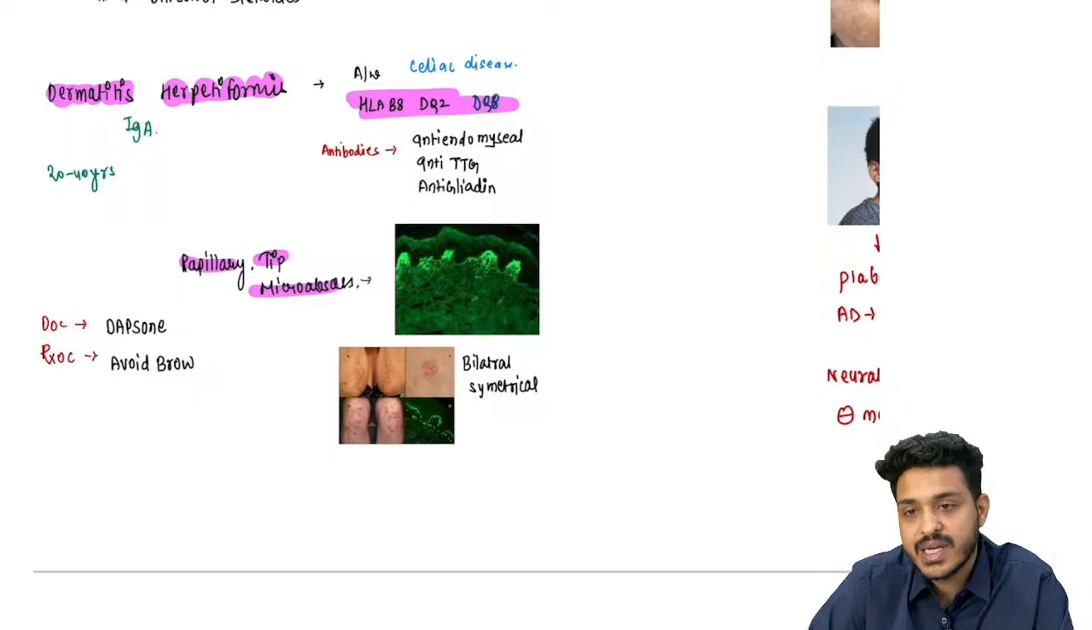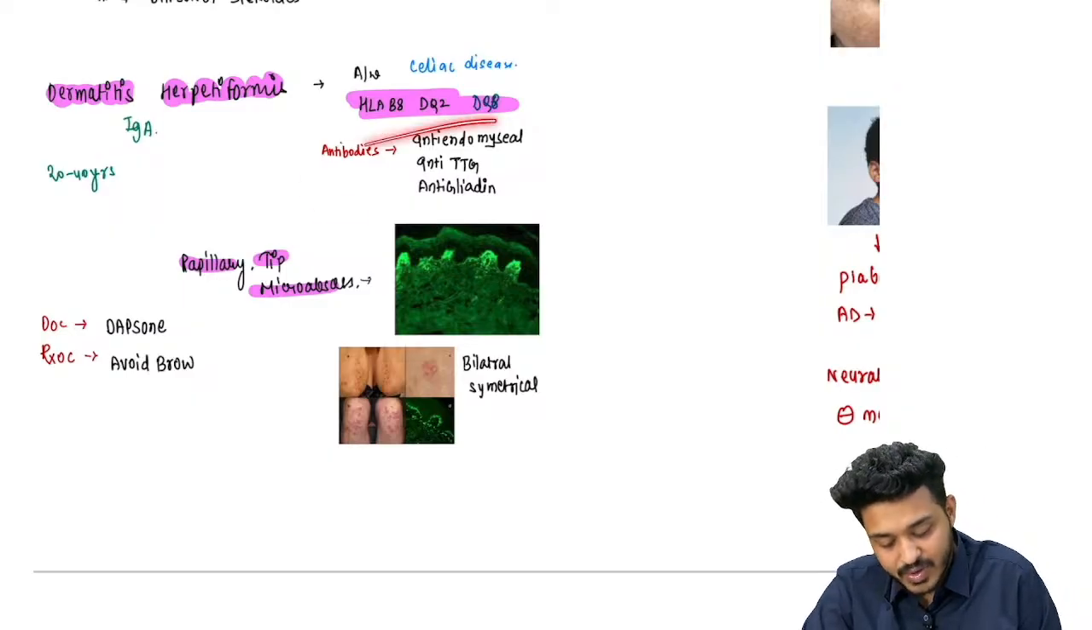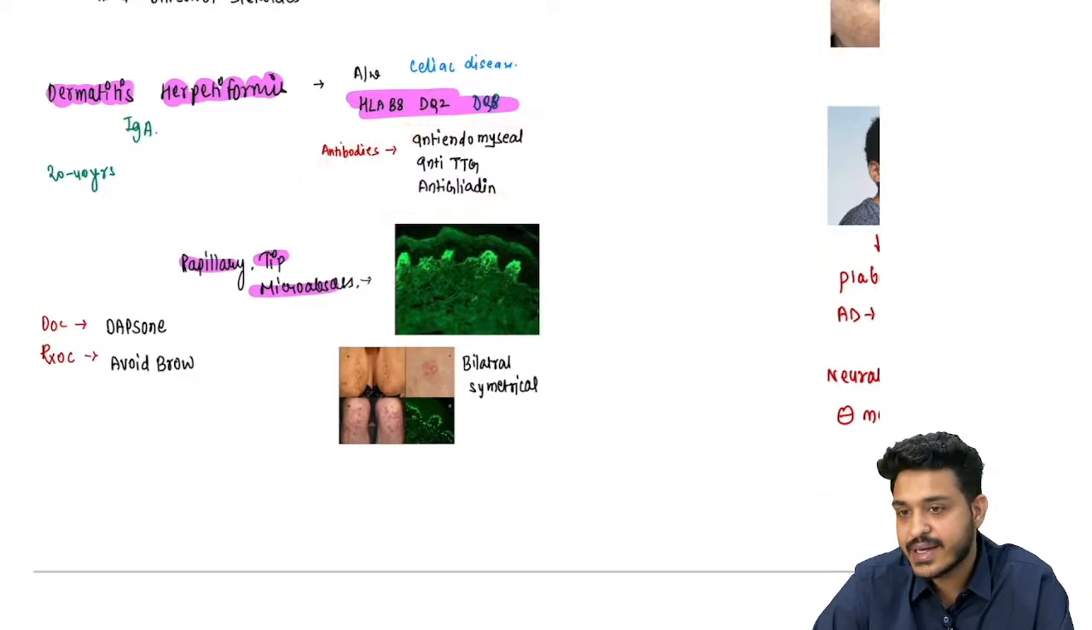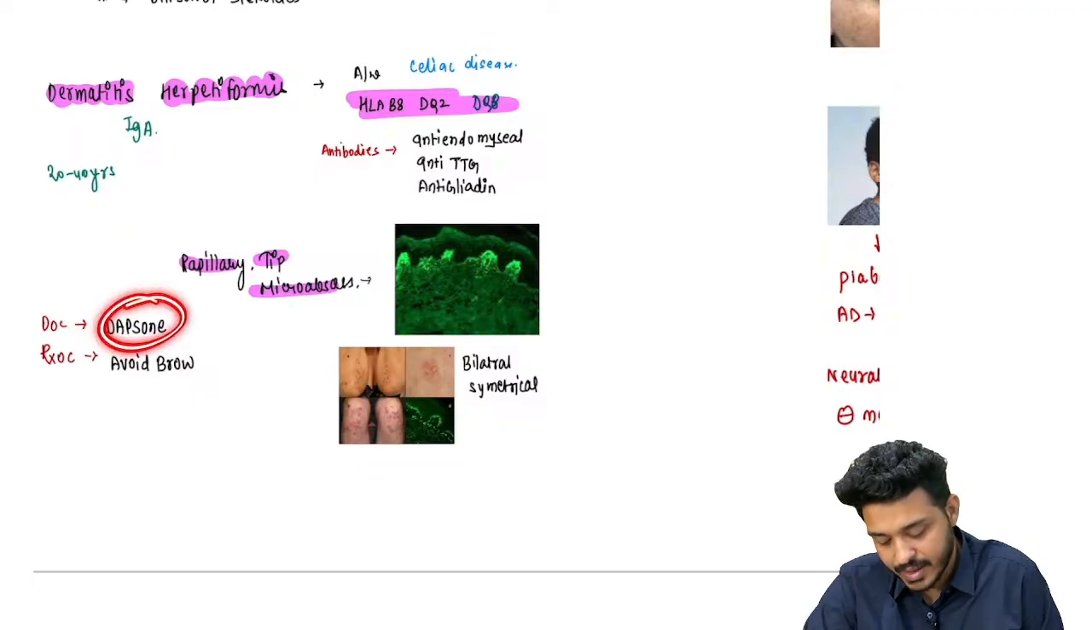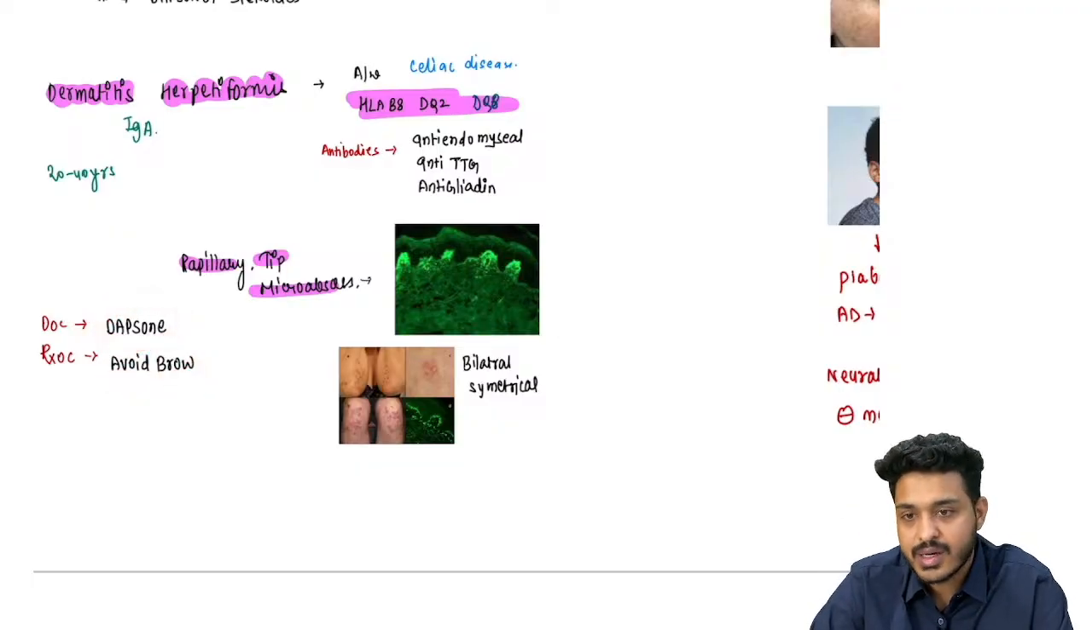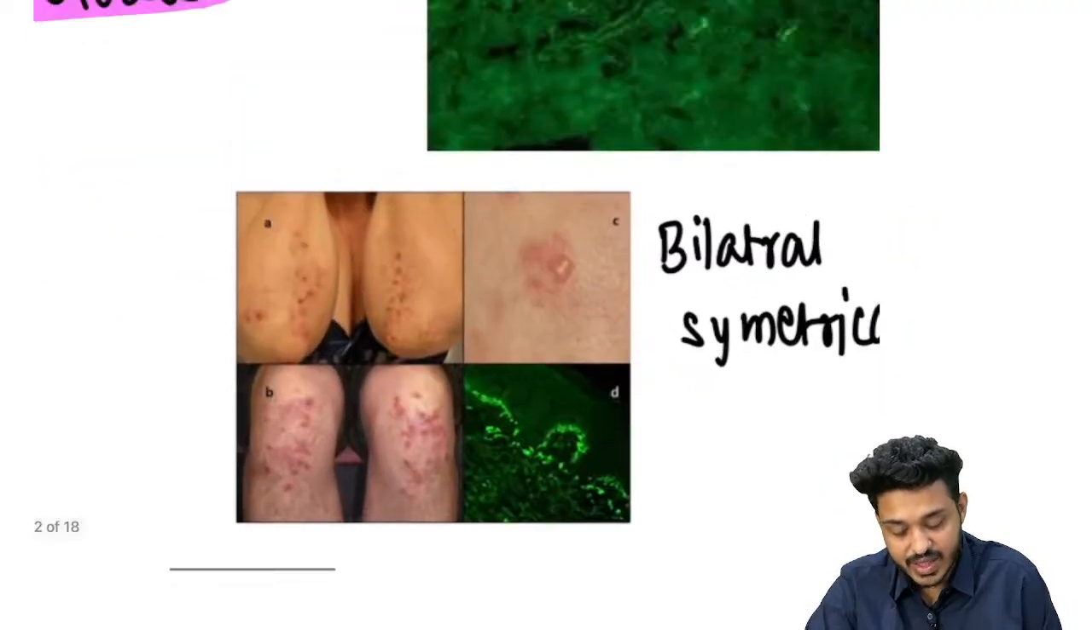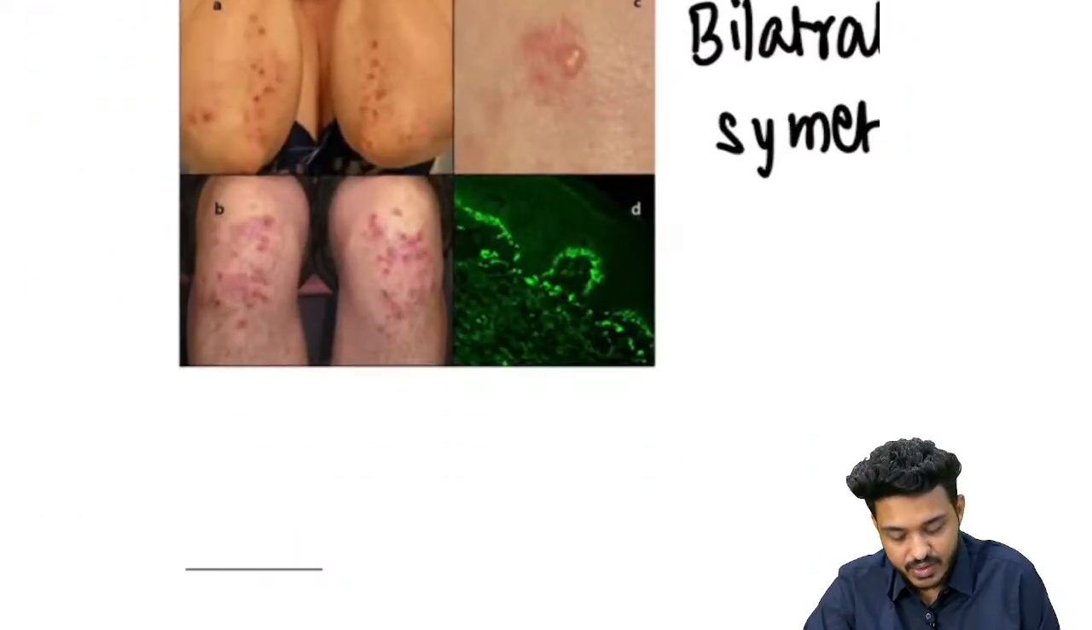DQ2 B8 is going to be there. These are your antibodies: anti-endomysial, anti-TTG, anti-gliadin antibodies. Treatment will be dapsone you can give. You can avoid the gluten, right? And the symptoms and the image that has been asked in the exam, they have given you the same image.